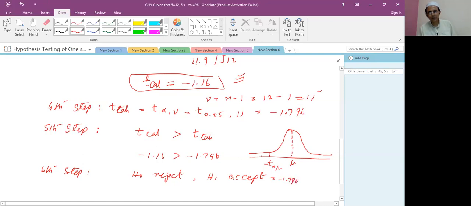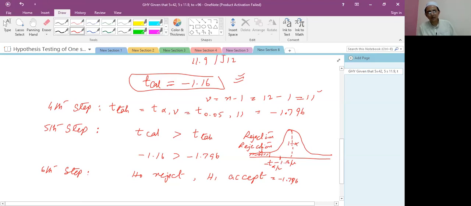This is called the rejection region. Minus 1.796 lies here, and the acceptance region is greater than this.